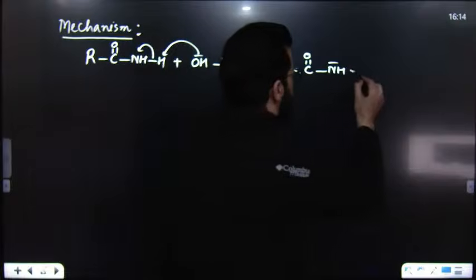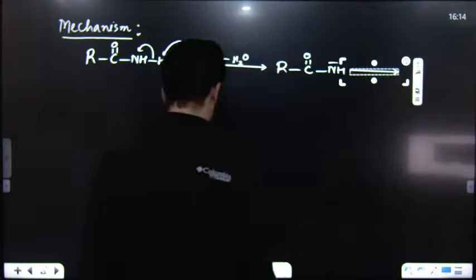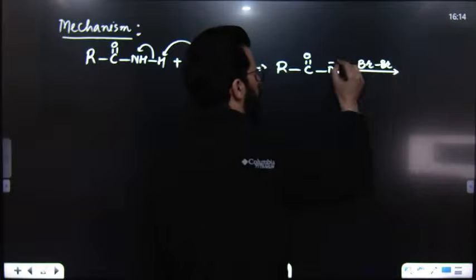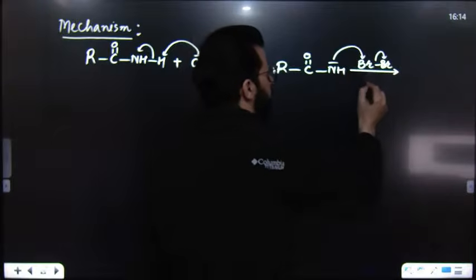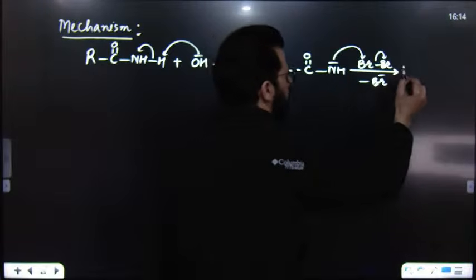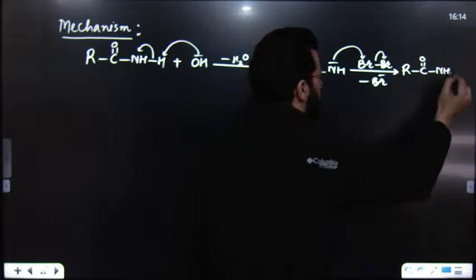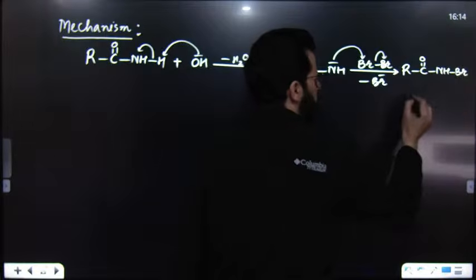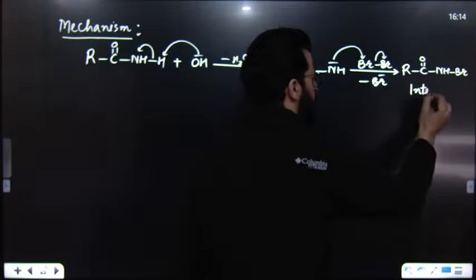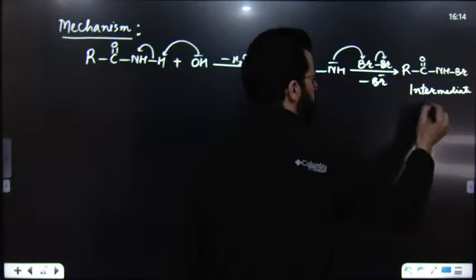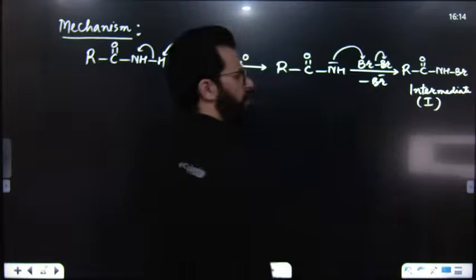Then this reacts with Br2, and it results in the formation of N-bromamide. This is the first intermediate of this reaction, remember.